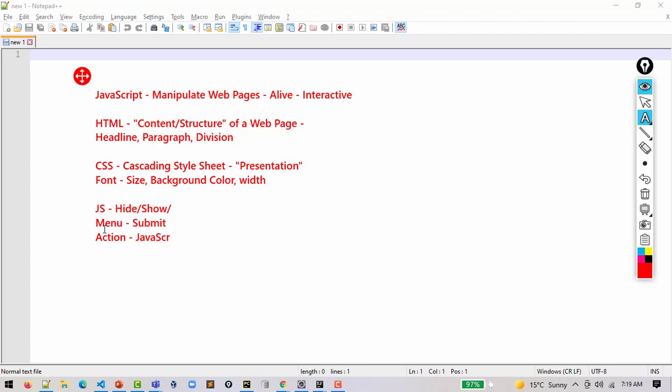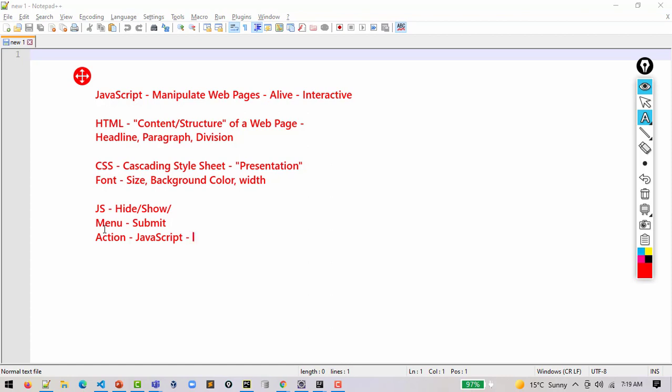That is why I said in the beginning that JavaScript makes your web pages alive. It helps you make your web pages interactive.